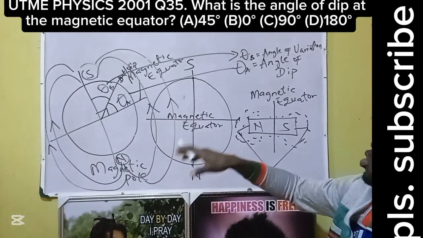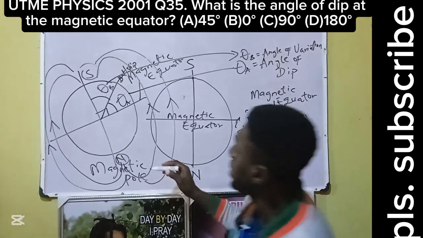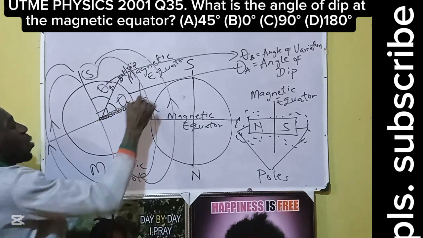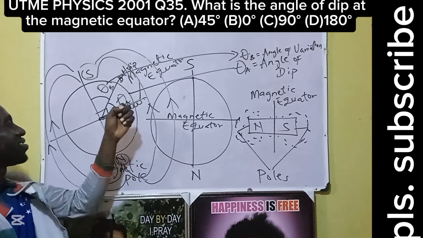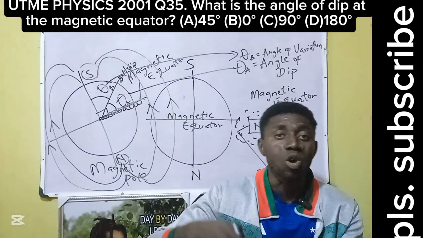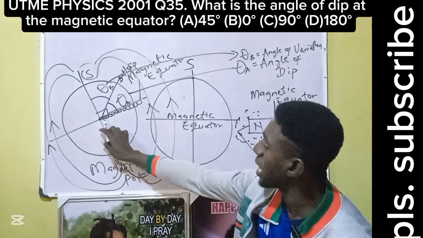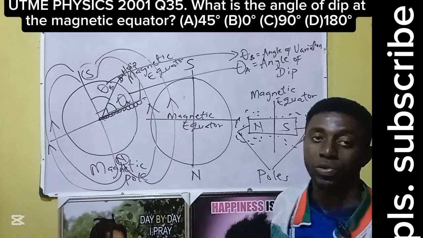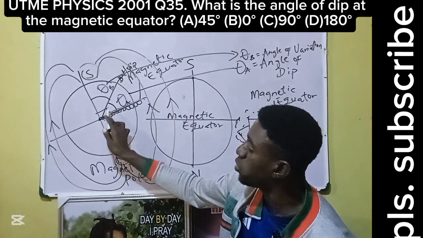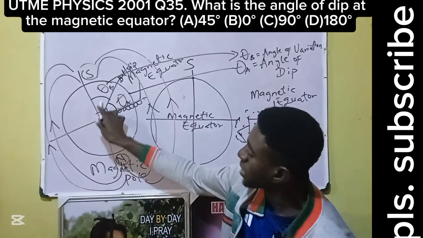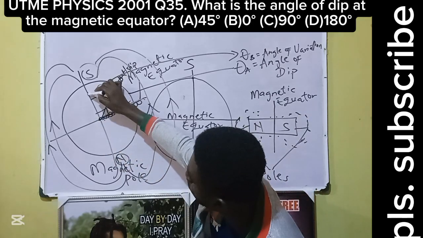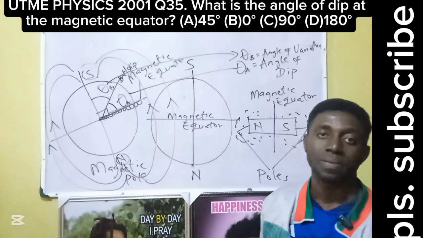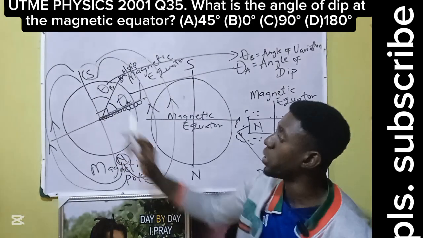Then now observe. The question is saying, what is the angle of dip at the magnetic equator? When this angle is lying exactly on the plane of the magnetic equator, the angle is 0. Observe, the angle of dip starts from the magnetic equator. So the angle begins from there. When this line is lying on it, it is 0. When it begins to shift, it begins to count 1, 2, 10, 20, 30, 40, 50, 60, 70, 80, 90, until it gets to 90 degrees. The angle from the equator to the pole is 90 degrees.